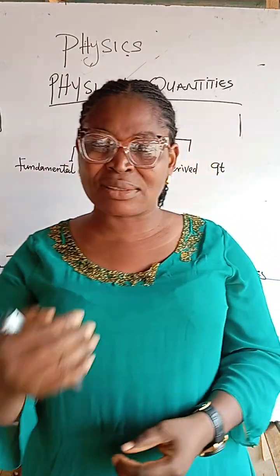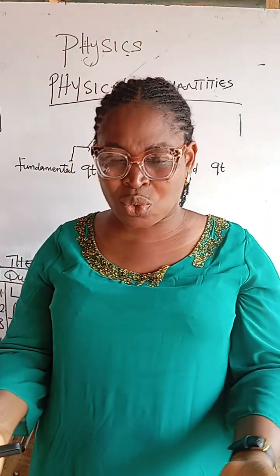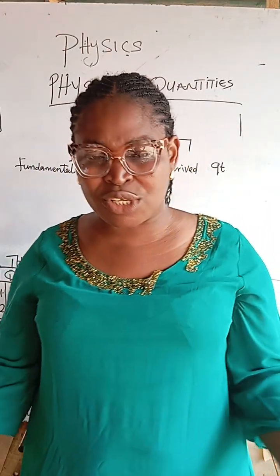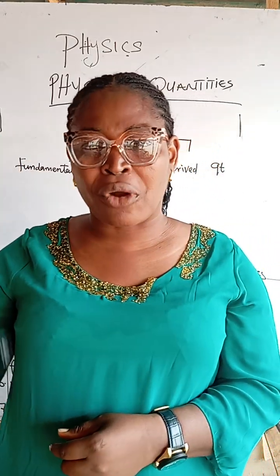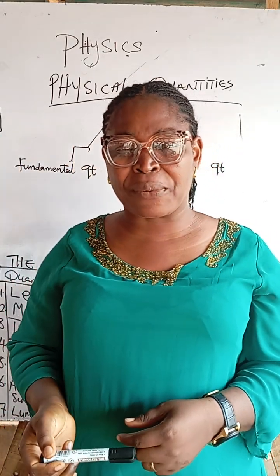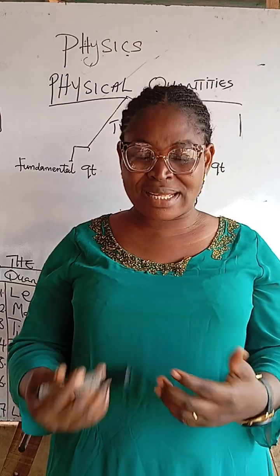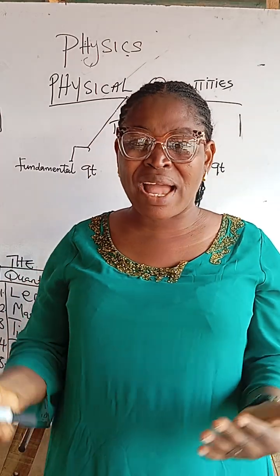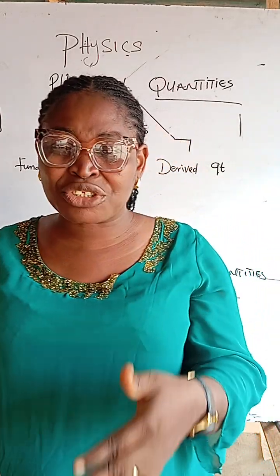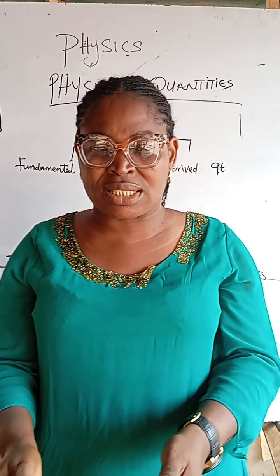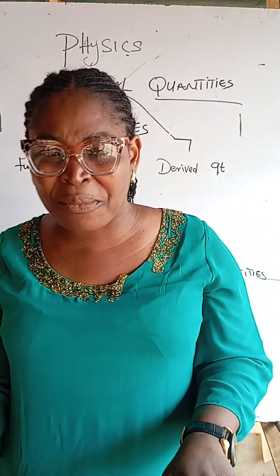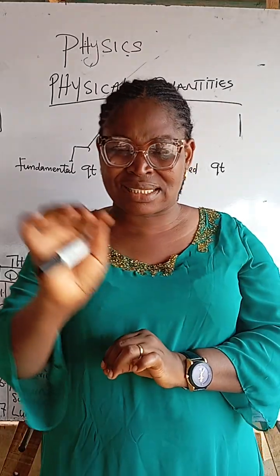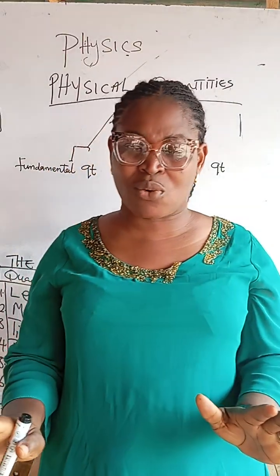If I can measure the time from my wristwatch, then time is a physical quantity. If I can take a thermometric reading from a thermometer, it's a physical quantity. If I can measure the actual pressure in a given container, it is a physical quantity. So in summary, anything that is measurable is a physical quantity.